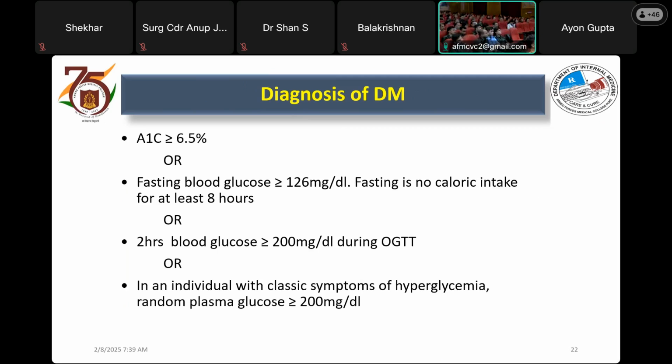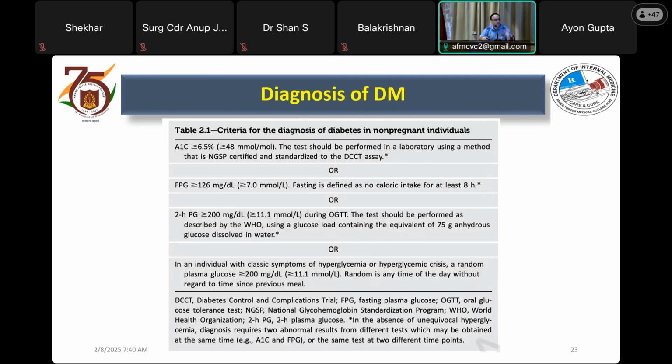So we have four tests which are used to diagnose diabetes. Any of these tests, whenever it is present, we can diagnose the patient as diabetes mellitus. But it's not as simple, because when we go through this ADA guidance, the chart is exhaustive. It's important to remember that even with a single test, whenever there's an ambiguity, the test has to be confirmed. Either we do the same test on a different occasion.